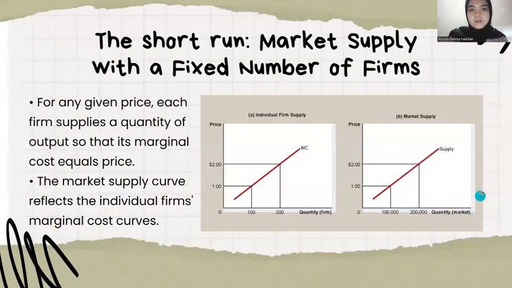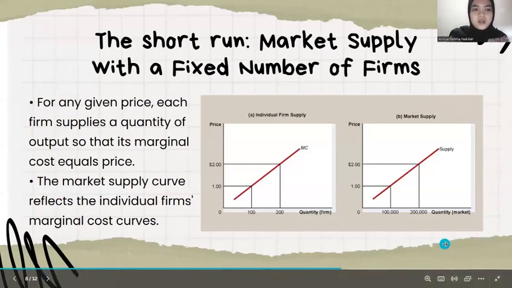The short-run market supply with a fixed number of firms. First, for any given price, each firm supplies a quantity of output so that its marginal cost equals price. Second, the market supply curve reflects the individual firms' marginal cost curves.